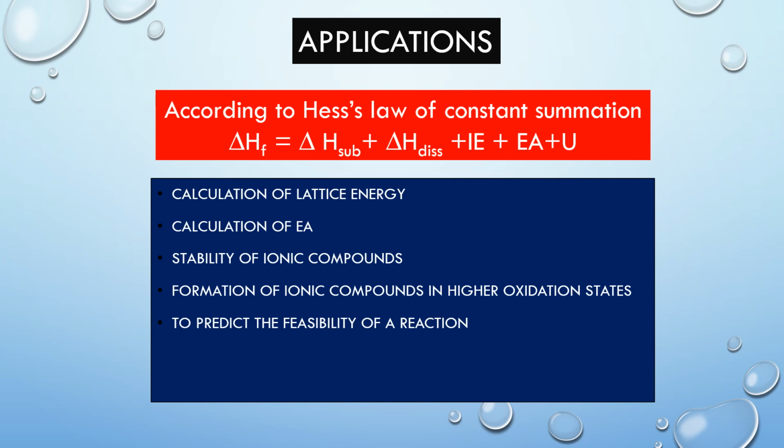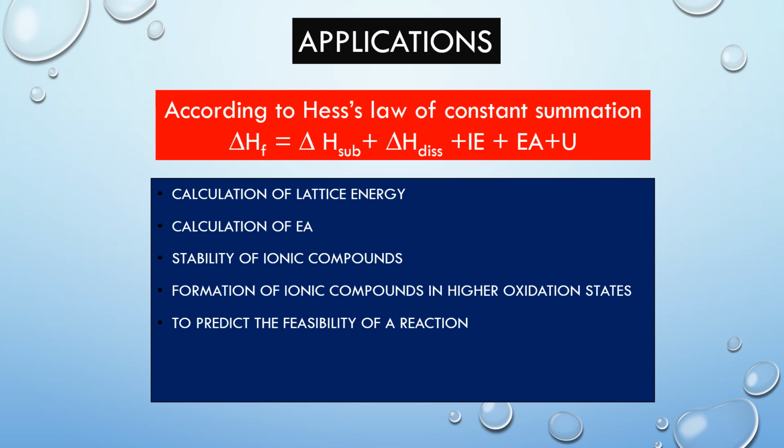Heat of formation of a compound may be expressed as delta HF is equal to delta H sublimation plus delta H dissociation plus ionization energy plus electron affinity plus lattice energy. Delta H sublimation, delta HF, delta H dissociation and ionization energy are experimentally determined and lattice energy U may be calculated by using the Born-Lande equation. Using the above equation, electron affinity may be calculated.